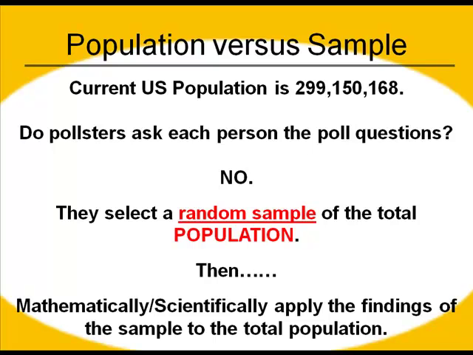That is much less than 1% of the U.S. population. But if the scientific and mathematical principles are applied, your sample truly comes from your population, and that sample is truly random, 10 or 15,000 people could make a very valid and reliable poll.